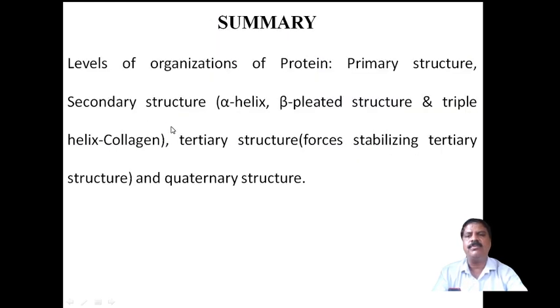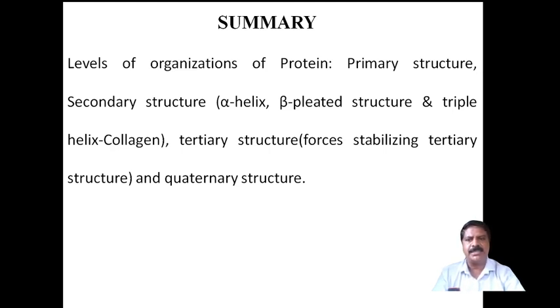So far I have discussed the levels of organization of protein structure. First, I discussed polypeptide bonds, what is meant by polypeptide bonds. Then proteins. Then the structure of proteins, where 4 levels of structure were explained.